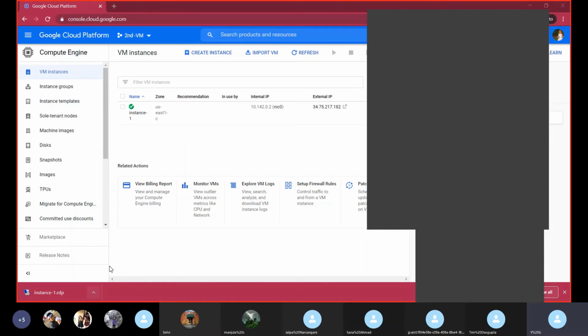This is the easiest option. Just download the instance and double click on it. It says some certification errors, but I'm bypassing it.